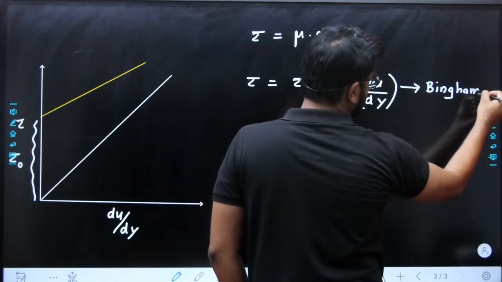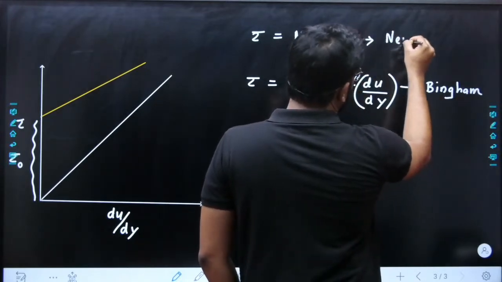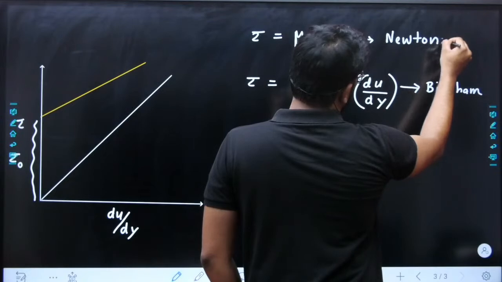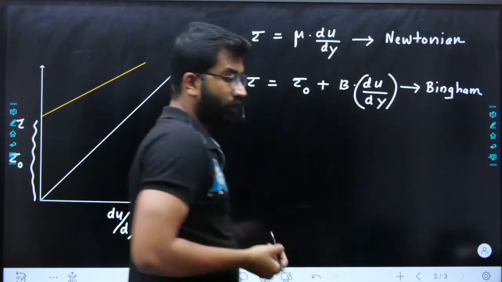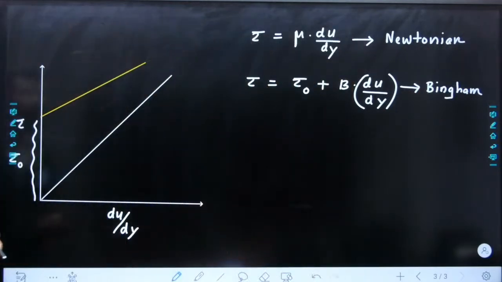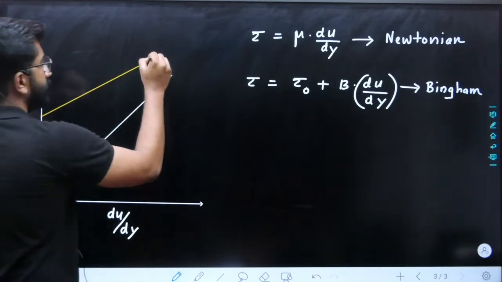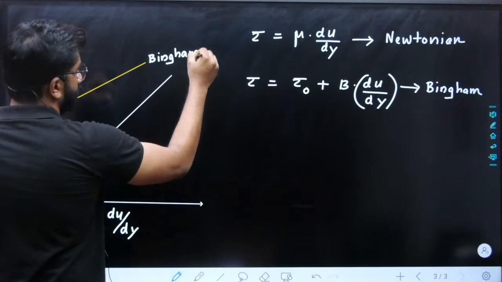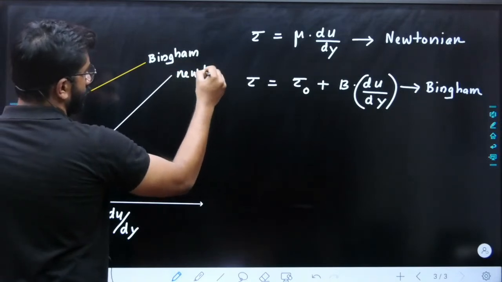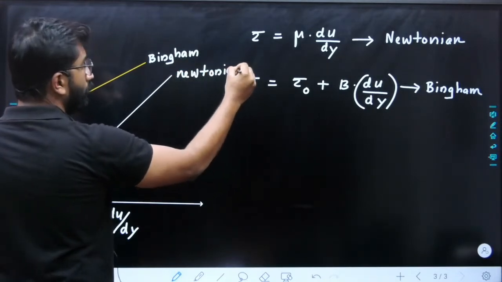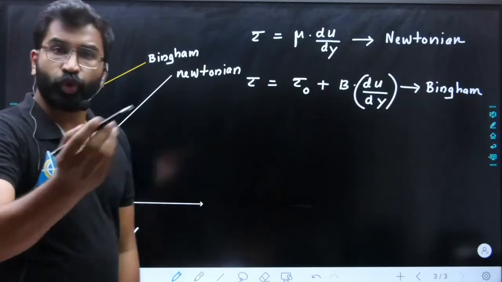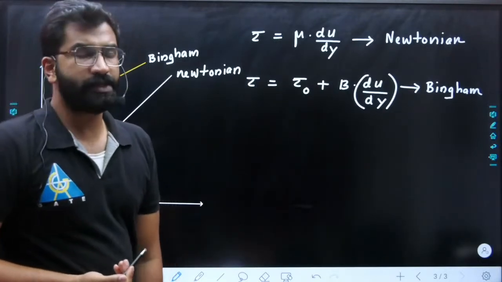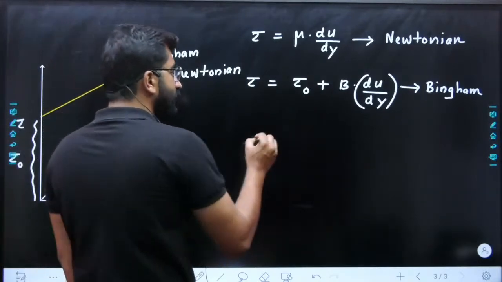This is for Bingham. ये है आपके Newtonian. Okay, this will be your Newtonian, and so this is, I am writing it as Bingham. Bingham, Newtonian. Now you have two power law fluids, है ना? आपके पास two power law fluids है. Power law fluid का importance क्या है?